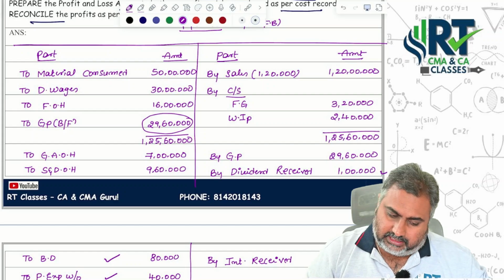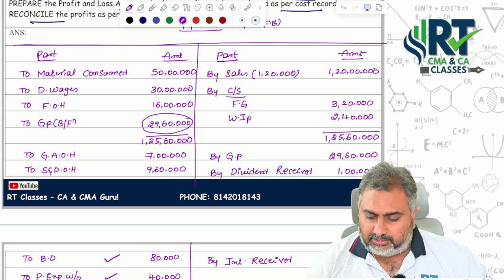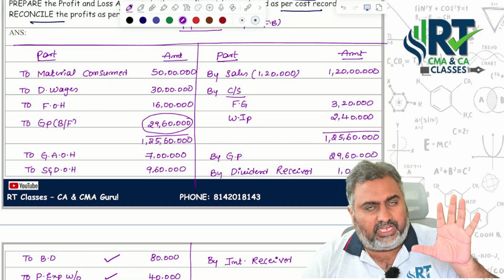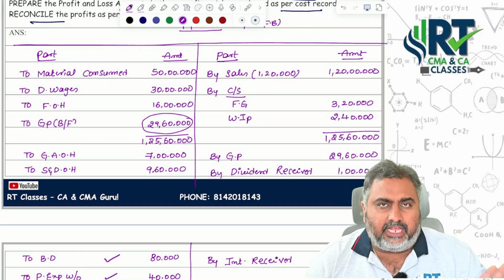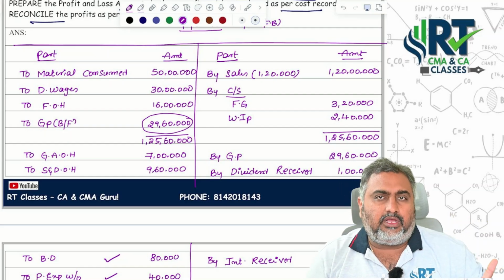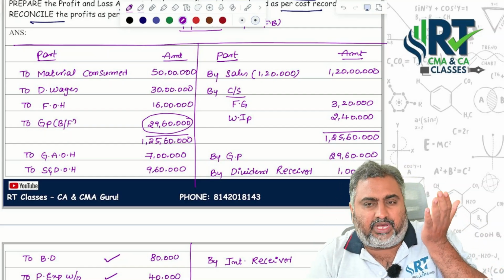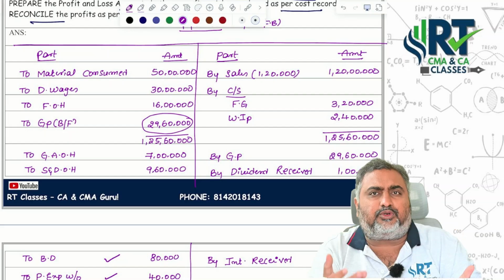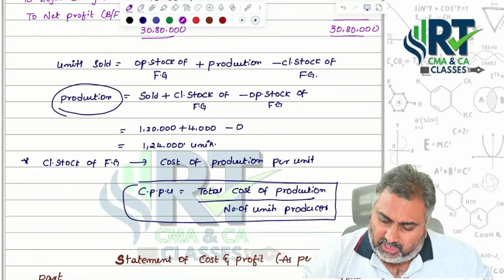Dividend received, interest received. So these 2 are incomes. Where only recording finance, where not recording costing. So income recorded only in financial books but not under costing books. So what will happen? Costing profit is showing less when compared to financial profit. If you want to equal both the things, what we are supposed to do? Add. That's the reason, add